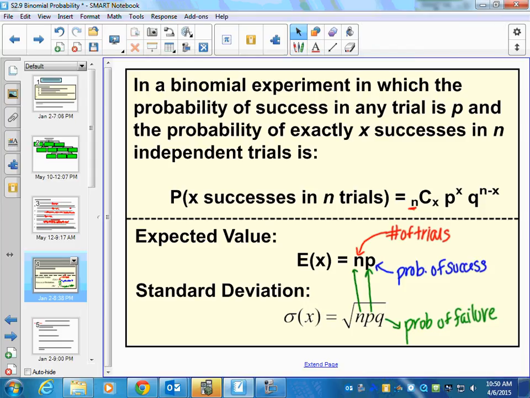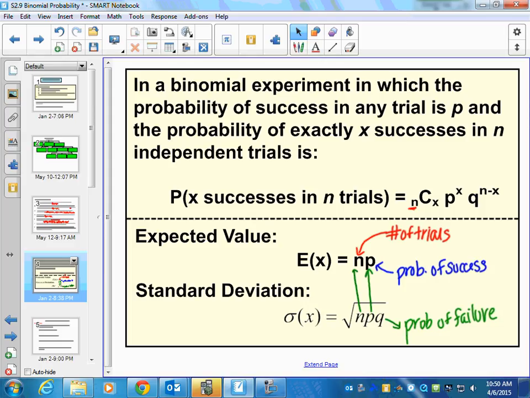All right, we just talked about expected value, but way back when, didn't we already do standard deviation first semester? And it's a lot of work. I don't know if you remember that. This is all we're doing for standard deviation here: the square root of these variables. So it's not going to be as intense as the last standard deviation you just did.